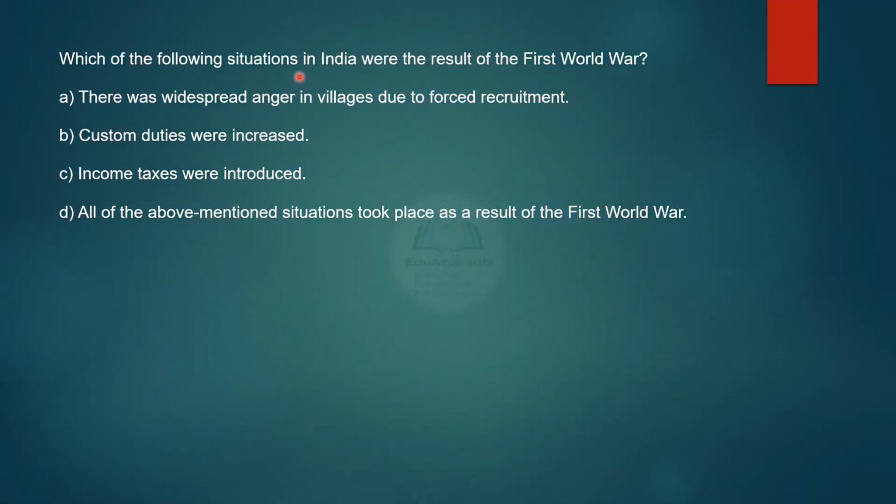Which of the following situations in India were the result of the First World War? There was widespread anger in villages due to forced recruitment. Custom duties were increased. Income taxes were introduced. All of the above mentioned situations took place as a result of the First World War. Let us see what answer you have marked and what we have. Option is D, all the above.